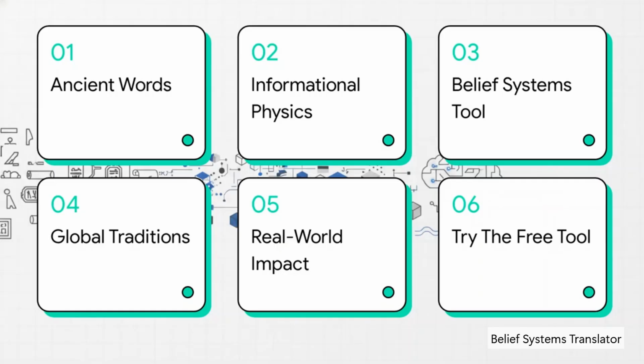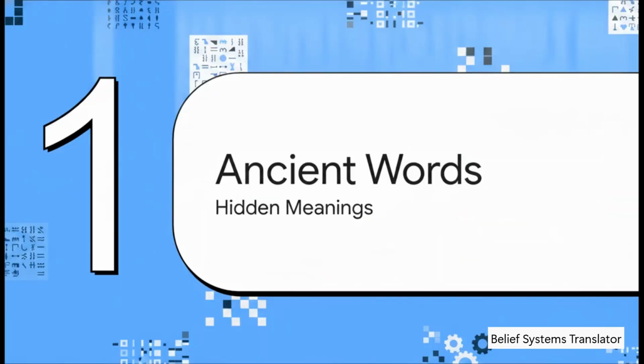So, here's our quick roadmap for today's explainer. We're going to cover ancient words, informational physics, the belief systems tool, global traditions, real-world impact, and finally, how you can literally go and try this free tool for yourself. All right, Section 1, Ancient Words, Hidden Meanings.